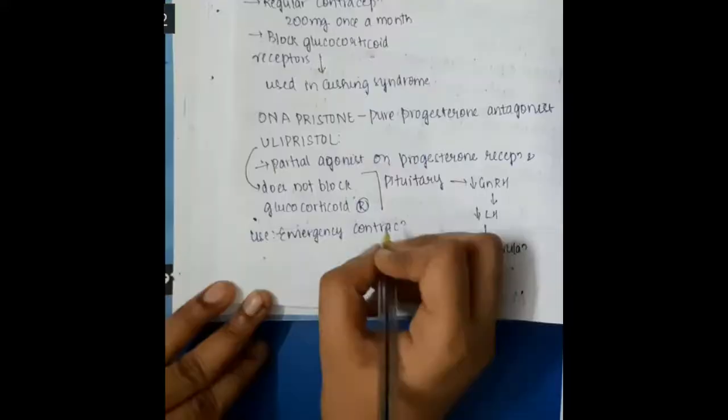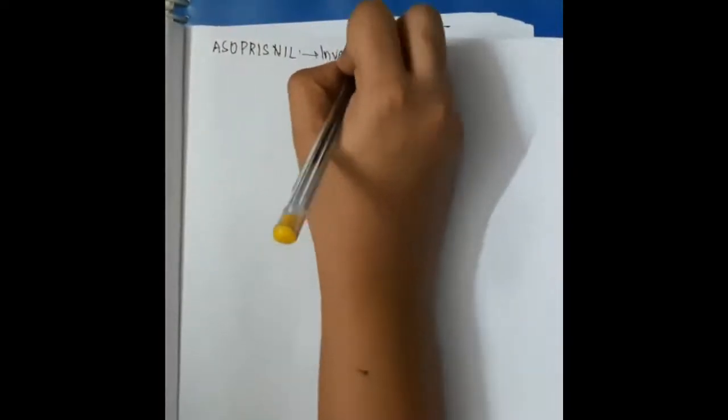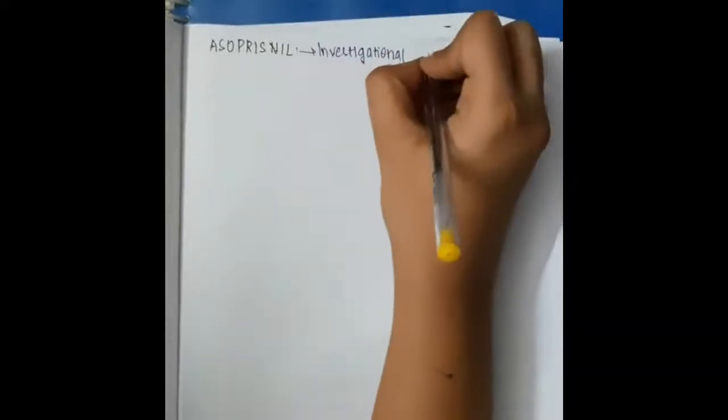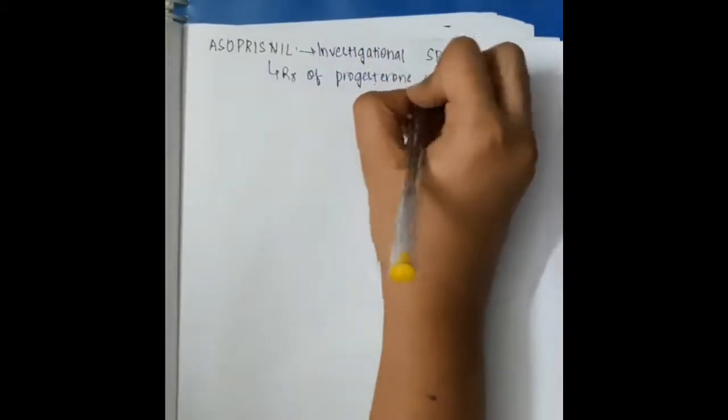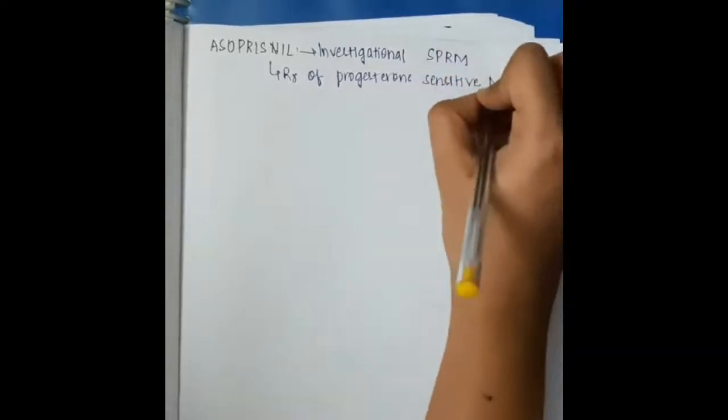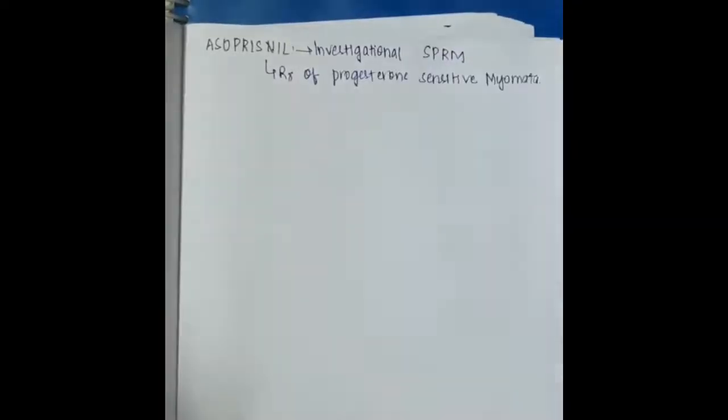So this is about the antiprogestins. There is one more and last antiprogestin which is important, called asoprisnil. This asoprisnil is an investigational selective progesterone receptor modulator, used in the treatment of progesterone sensitive myoma. So this is about the progesterone derivatives, progesterone agonists and progesterone antagonists.